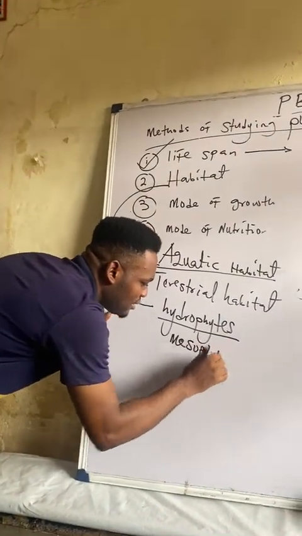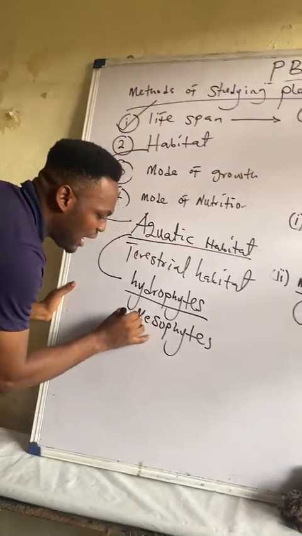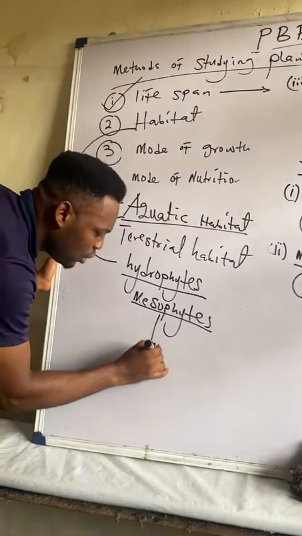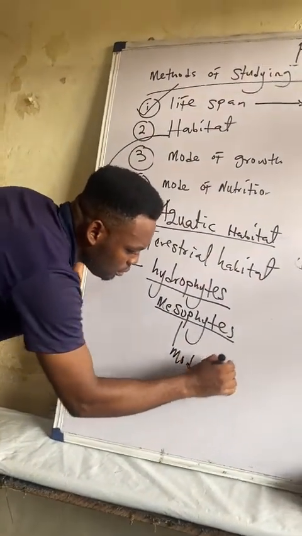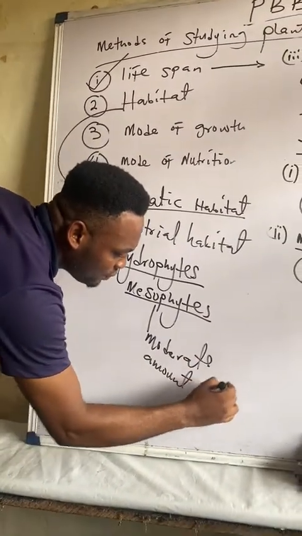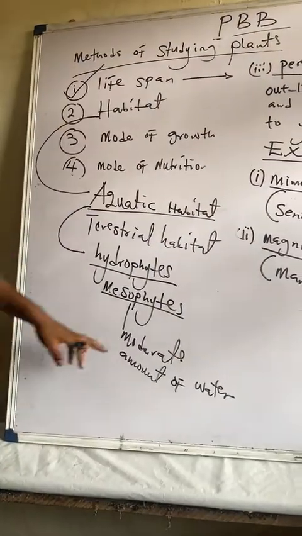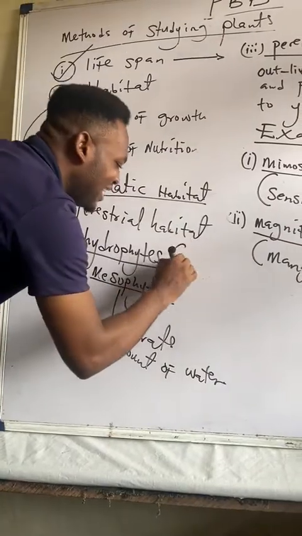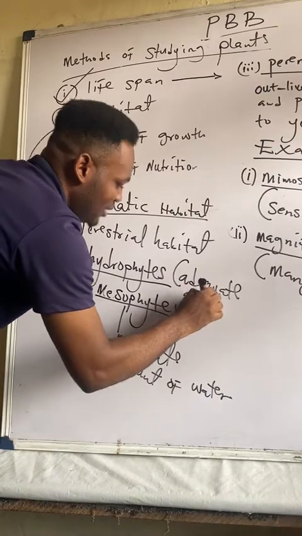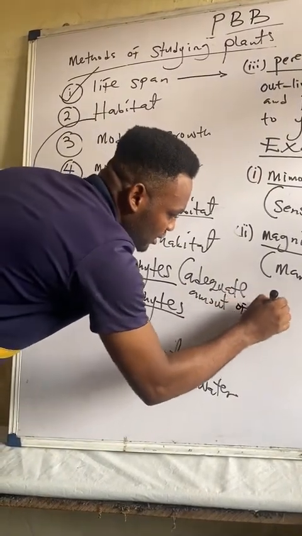The mesophytes are a group of aquatic plants, but these ones live in a moderate amount of water. So when a plant lives in a moderate amount of water, we say it is a mesophyte. But when it lives in an adequate amount of water, we say it is a hydrophyte. All right.